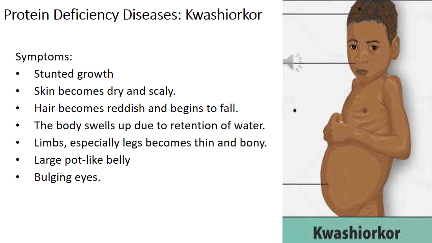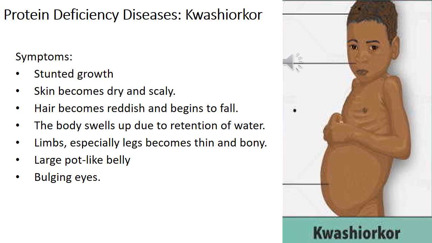Let's see the symptoms. Stunted growth, skin becomes dry and scaly, that is patchy skin you can say. Then hair becomes reddish and begins to fall. So at the age of 1 to 5, the hair begins to fall. Just imagine the condition. Then the body swells up due to retention of water.